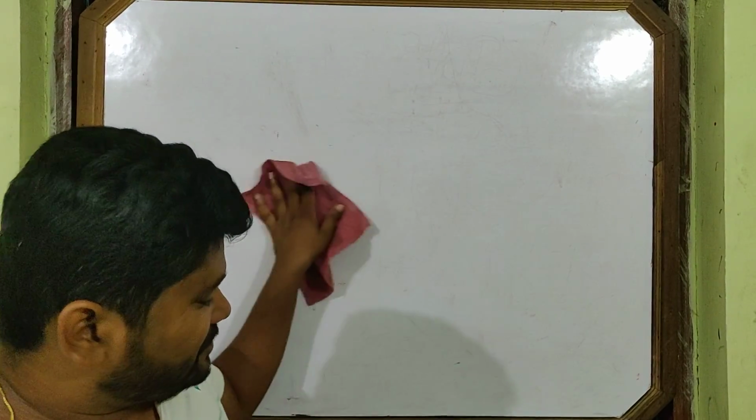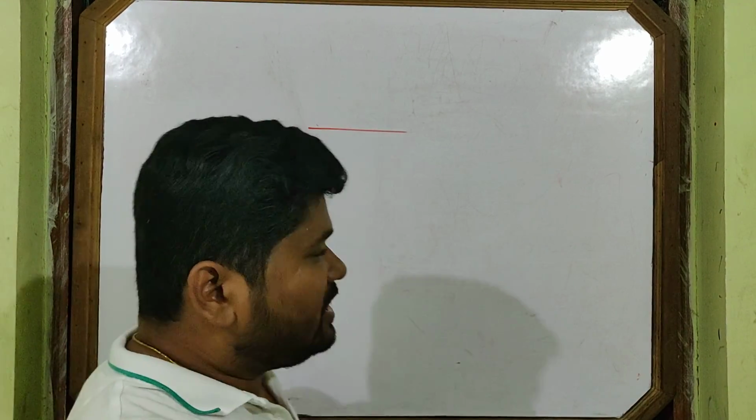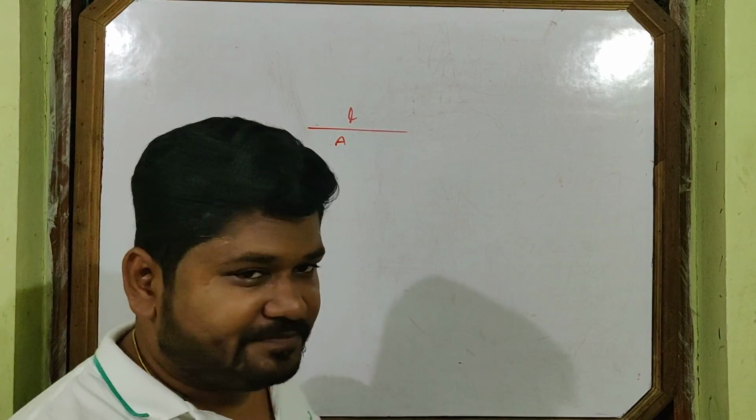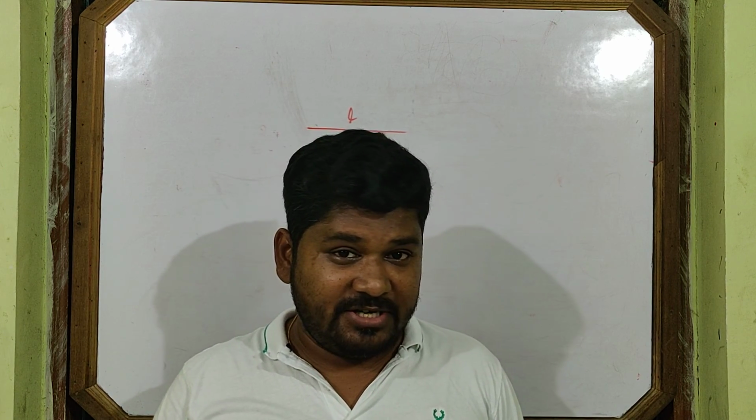Again, one question I am leaving for you for the next lecture. The question is like this. This is a conductor of some length L, area of cross section A. Suppose you stretch the conductor so that its length increases by 2%. What happens to the percentage change in resistance? This is my question, and I hope you will be able to do this one.